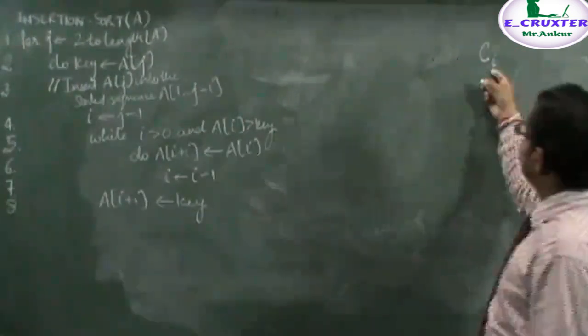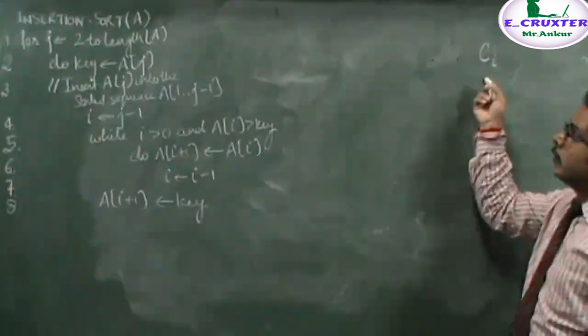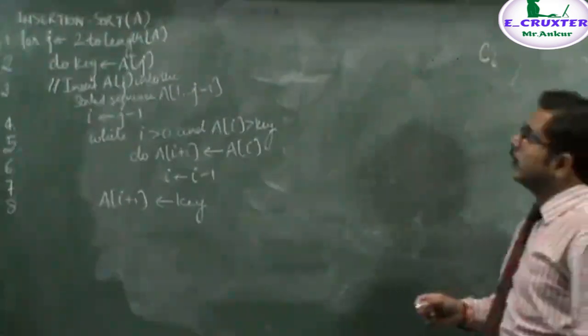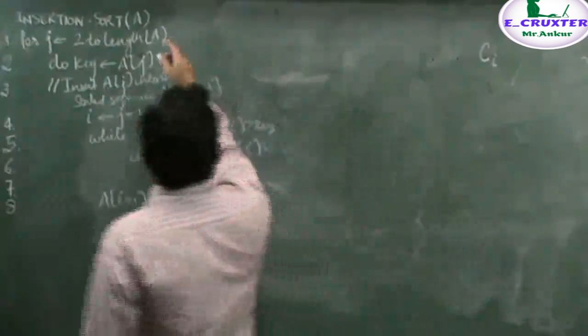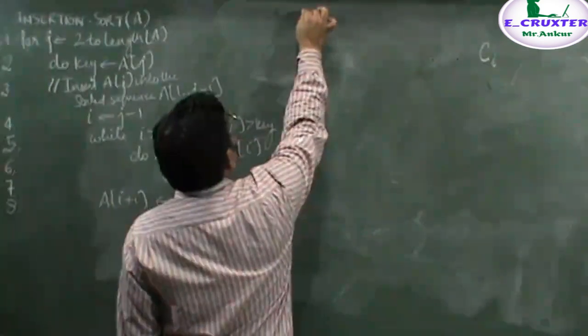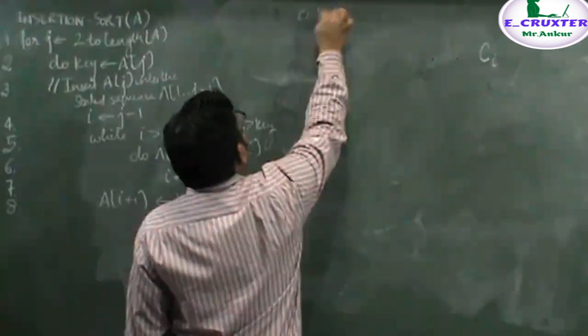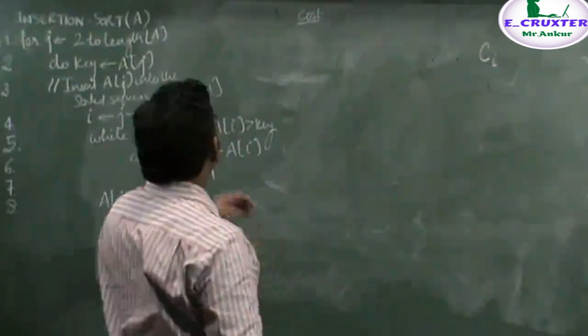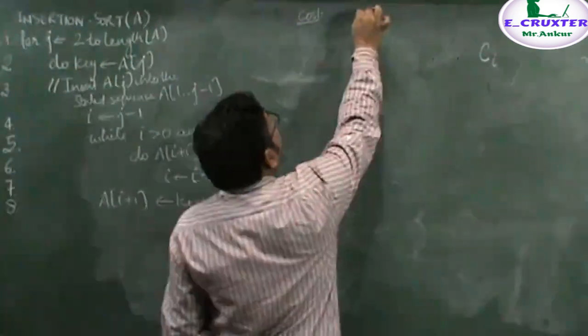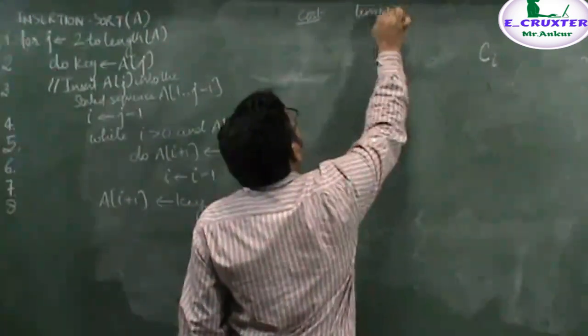That is, the ith instruction takes Ci time, the cost. When analyzing this algorithm we use two parameters. One parameter is cost, which is the time for execution of this instruction, and the other is how many times this instruction is executed.